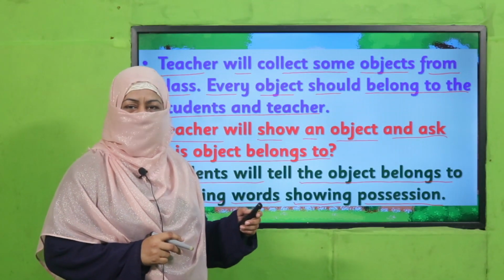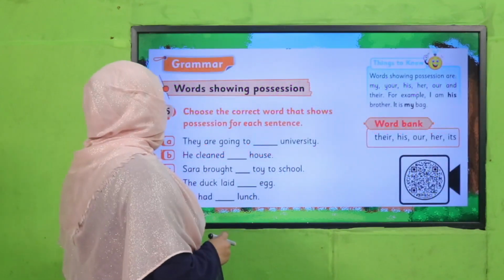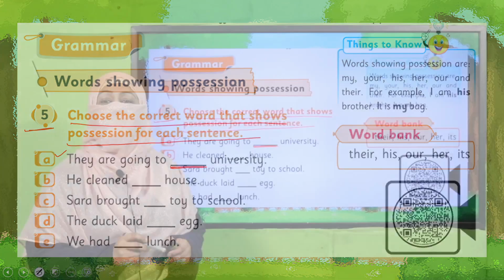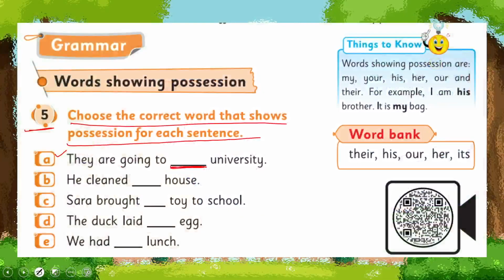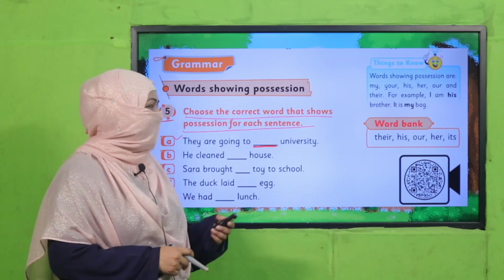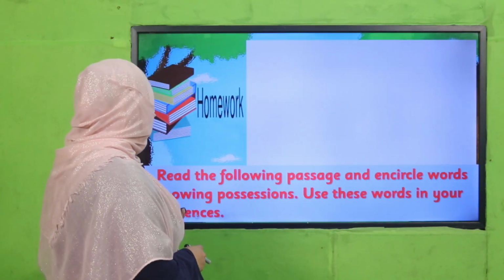Yes, my dear students, are you done with it? Good job. Now let's practice it from your book. All of you, open your books and start doing question 2. What are you going to do? Choose the correct word that shows possession for each sentence. You will read the sentence and fill in the blank by using a possession word. Okay, so pause the video, complete this task in your books, and then come back. Yes, my dear children, are you done with it? Good job. Now it's time for your homework.